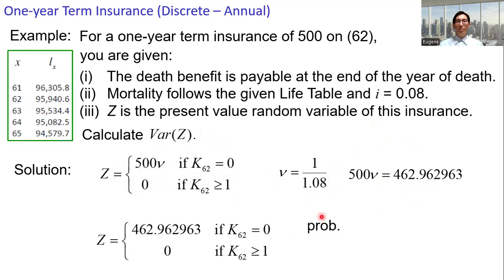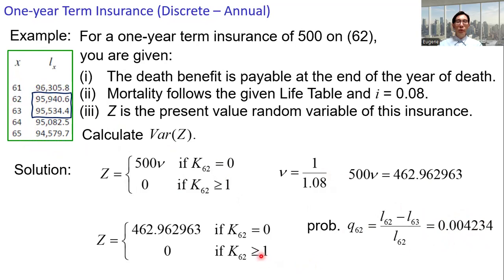We need to get the probability q62 from the life table. q62 is l62 minus l63, over l62, and we have the two numbers here. Plug this in, and we get q62.